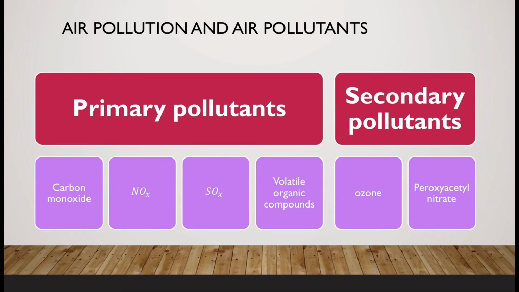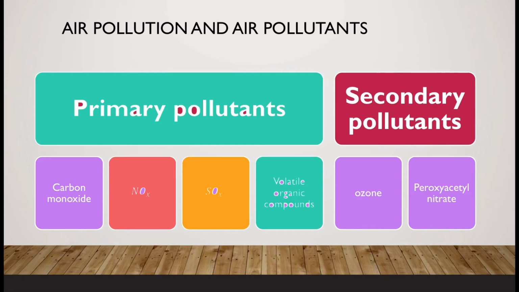Here you take the criteria of in which form they persist after they are released into the air. It means the form of air pollutants, like primary or secondary. If they are released directly into the air, if they have a definite source, you can say primary air pollutants. For example, nitrogen oxides, sulfur oxides, particulate matter, emissions of volatile organic compounds and more. They have a definite source. They are released in their original form.